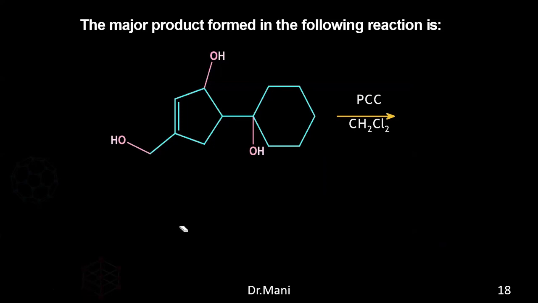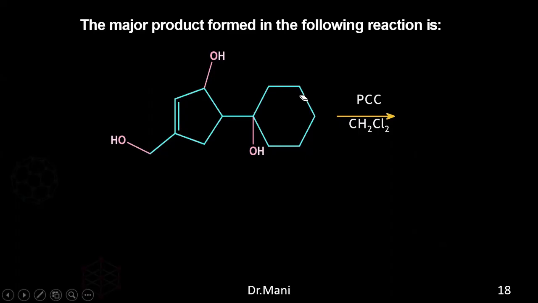So now tell me here. So what will happen here? Tell me, what will be the major product? This looks somewhat very big, but it is a very easy one. So tell me, what will be the answer? What are the things that you can see? Just forget what the structure is, these big structures. Only concentrate on hydroxyl groups. And what kind of hydroxyl groups are they? Primary or secondary? And if we use the PCC, what will the primary turn out to be, what will the secondary turn out to be?